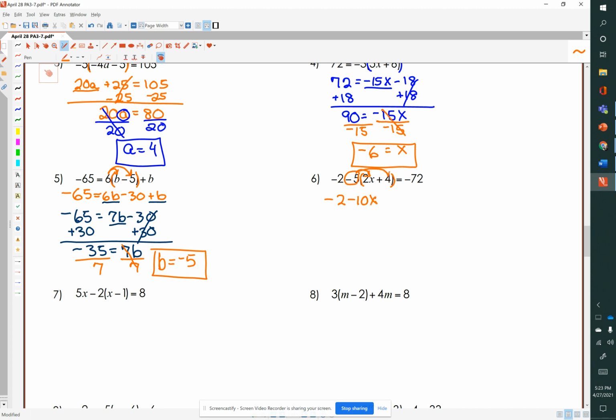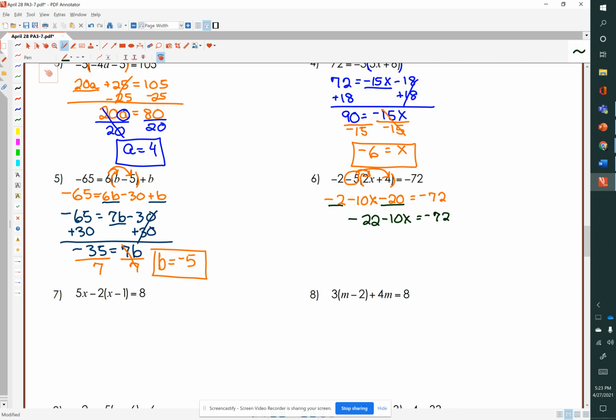Negative 5 times 4 is negative 20. And all of that equals negative 72. So let's combine like terms. We have negative 2 minus 20, which equals negative 22. And then we have minus 10x equals negative 72.